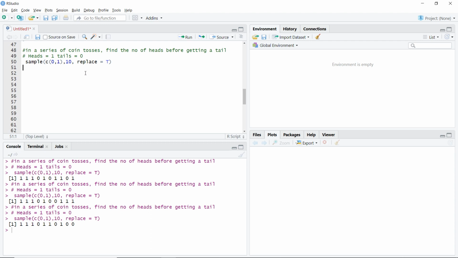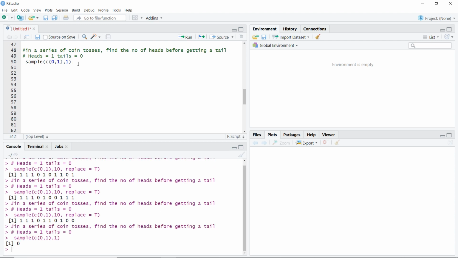Now I do not want 10 values. I just want one single value. And for one single value, it does not matter if I'm replacing it back or not, so replace is not necessary. So I'll just say sample from the 0 and 1 and give me just one single value from that sample.